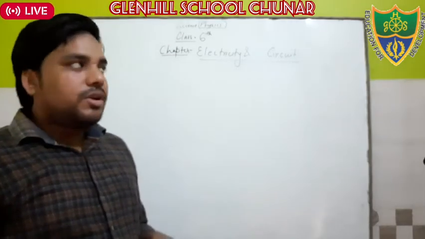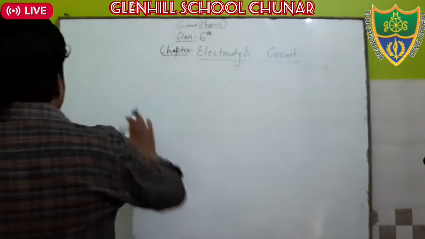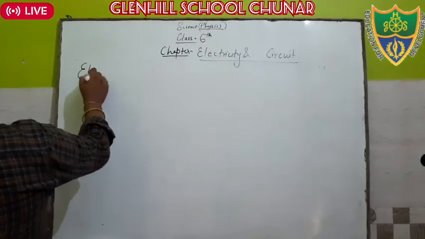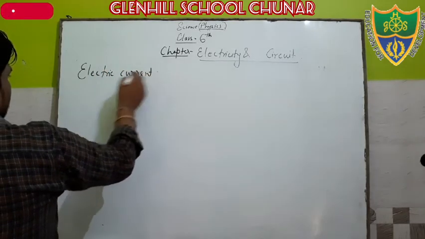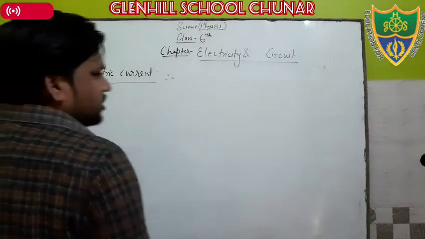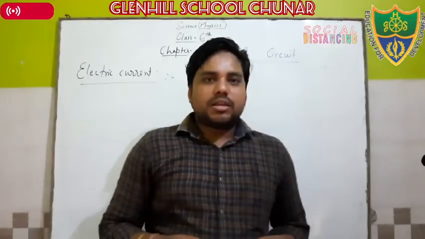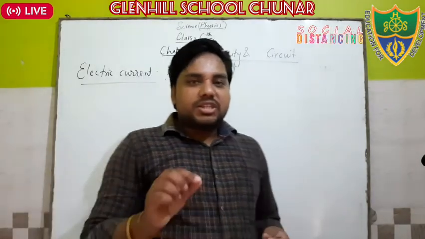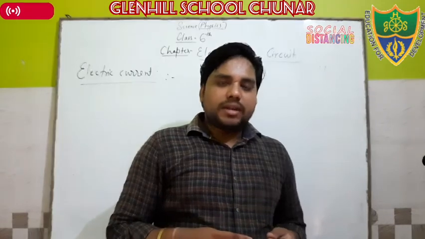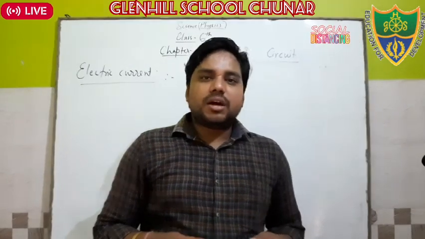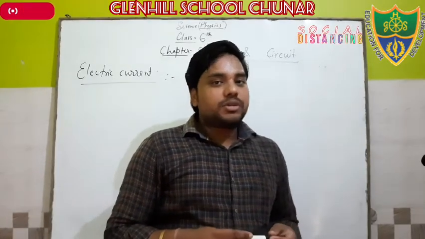First we need to know what is electric current. Simply, when the charge flows in a circuit, then there is an electric current, but this charge flows with respect to time.